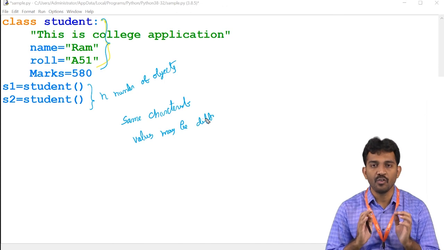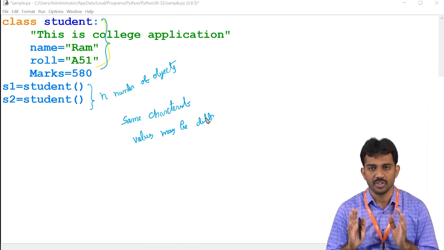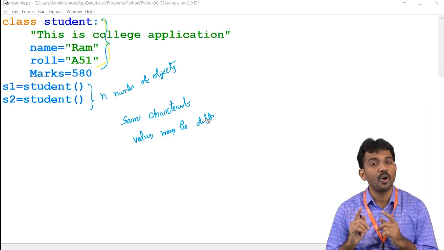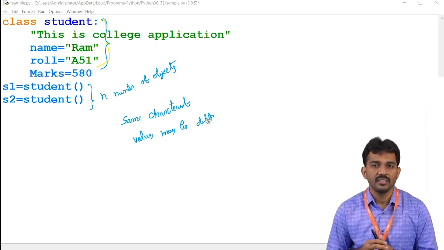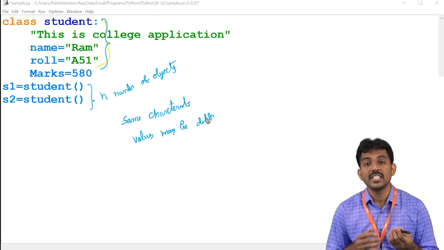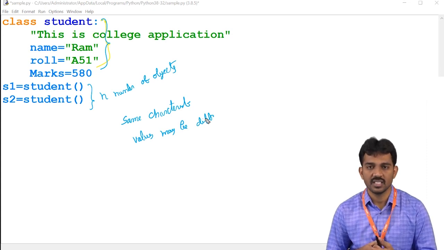Class is a blueprint of an object. There is no existence, but an object has an existence. That is the main difference, right? In the next class we'll see what a constructor is and how to create constructors and destructors also. We'll see in the next class.